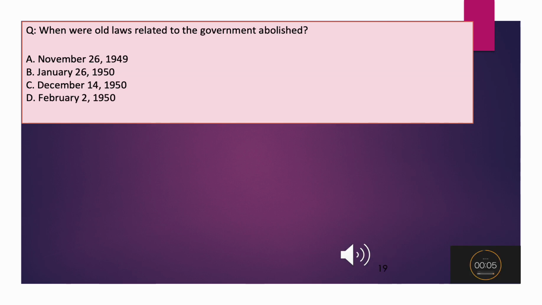When were old laws related to the government abolished? A. November 26, 1949. B. January 26, 1950. C. December 14, 1950. D. February 2, 1950.